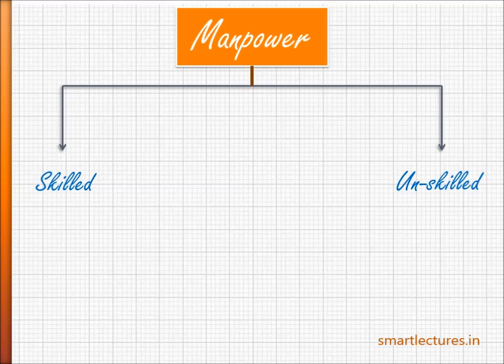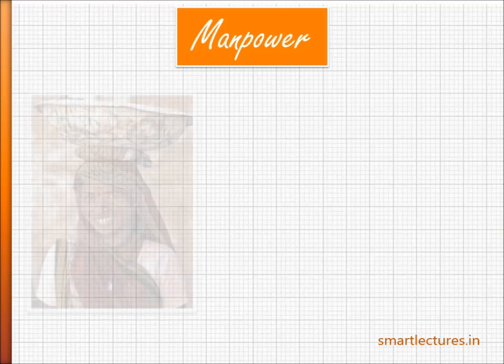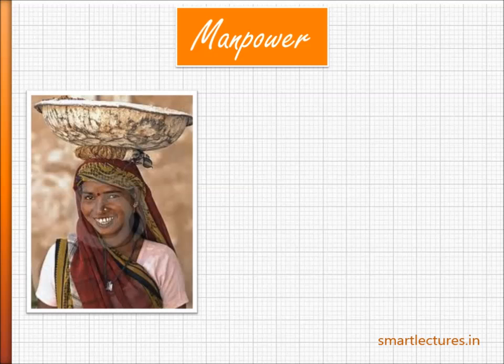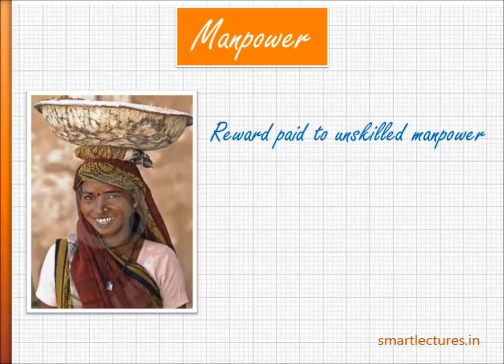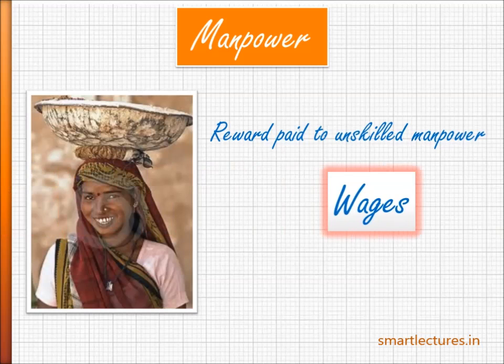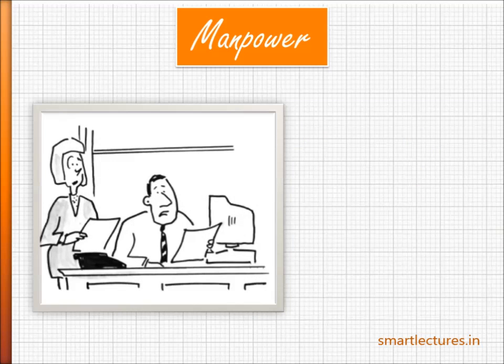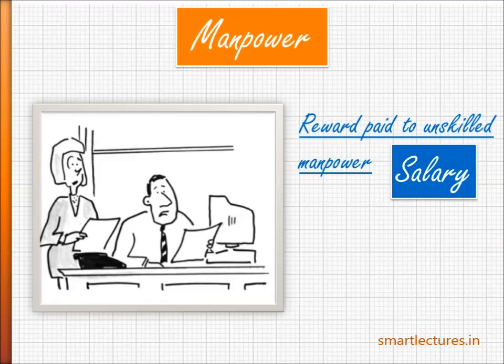If you engage unskilled manpower just for the factory, where you don't need any special skill, then the reward paid to that unskilled manpower is called wages. But if you pay the reward to skilled manpower, that's called salary.